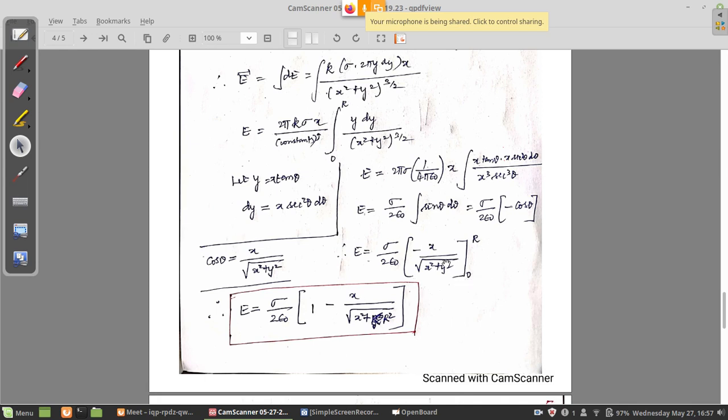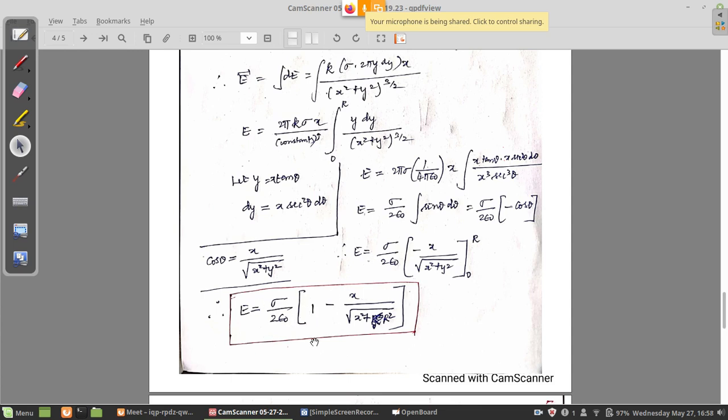If you substitute 0, x divided by square root of x square plus 0 square, the x and x will cancel, and you will get minus 1. That minus 1 becomes minus of minus, plus, because 0 is the lower limit. So you get plus 1. And for the first term, there is anyway a minus sign, minus x divided by the square root of x square plus, instead of y square, the upper limit R square. Sigma by 2 epsilon naught is there already.